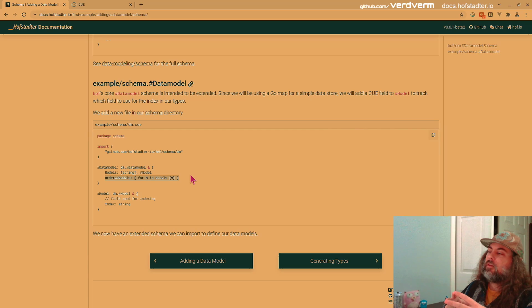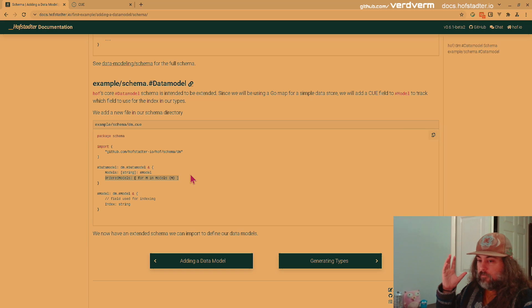What happens is, from the translation of CUE to the encoded data for the template, you can get inconsistencies in order of models because it's a map rather than a slice when this turns into Go data. And we need this for things like migrations to make sure we have the right order. So CUE has a consistent order internally, but once it's translated into Go data, in a Go map, the order is not guaranteed anymore. And that's just a nuance of Go.